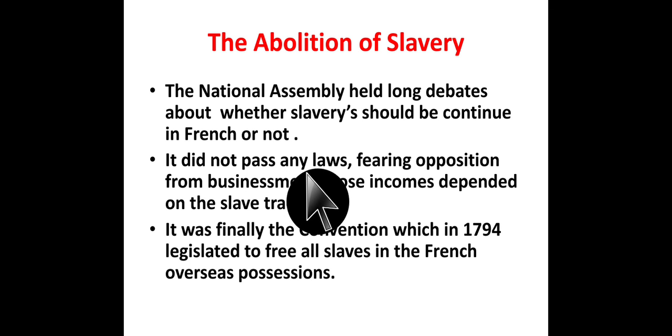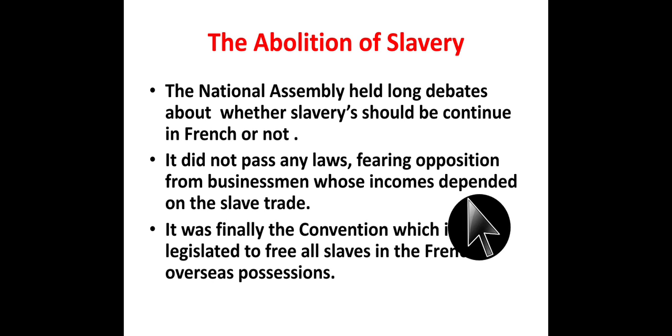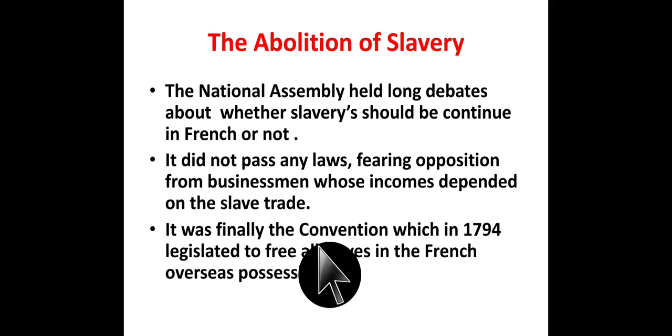It did not pass any laws, fearing opposition from the businessmen whose incomes depended on the slave trade. You all know that the National Assembly was at that time mostly dominated by the middle class. So the National Assembly was afraid of opposition from businesses totally dependent upon the slave trade, and did not pass any law.